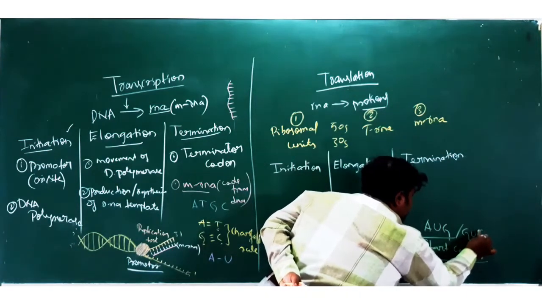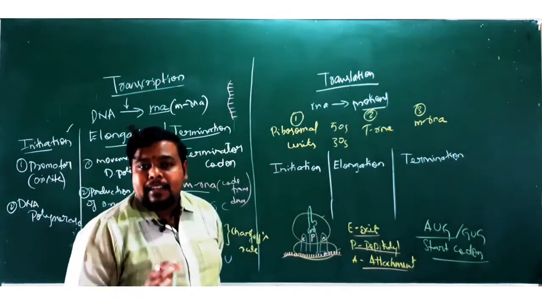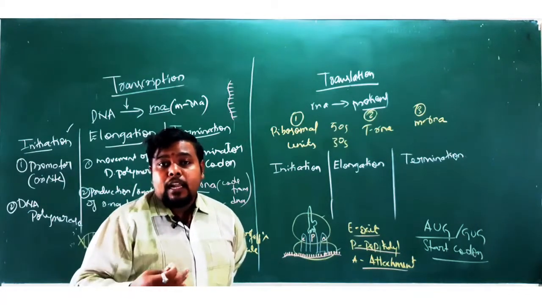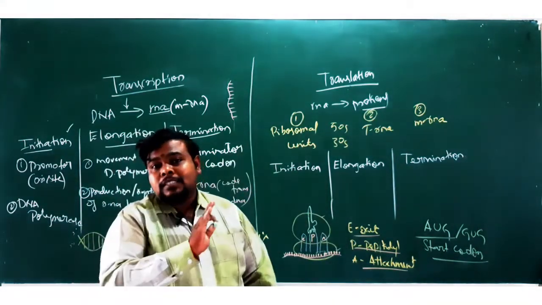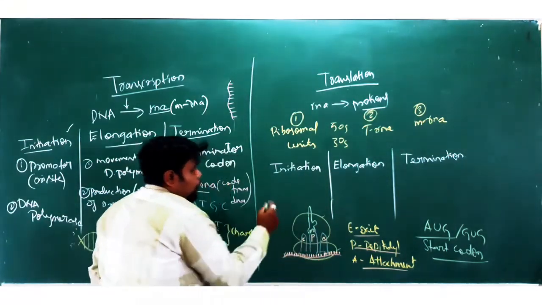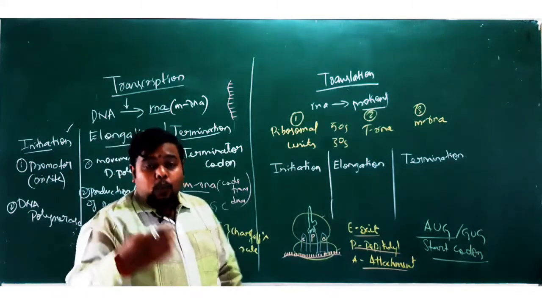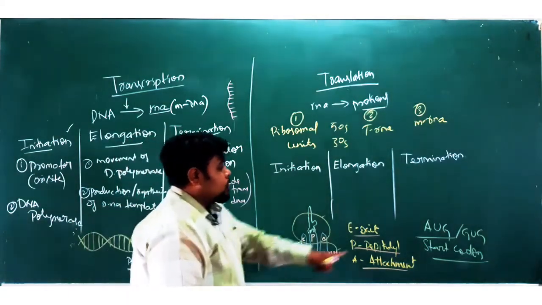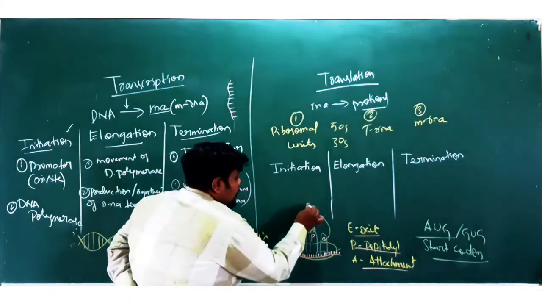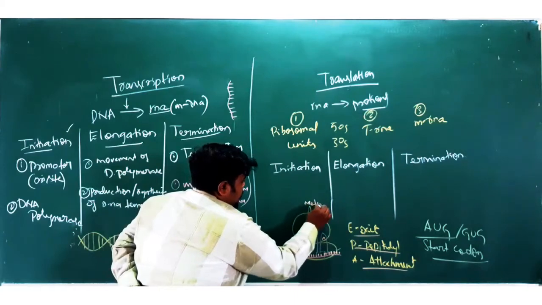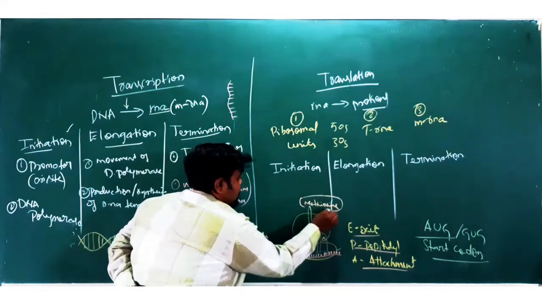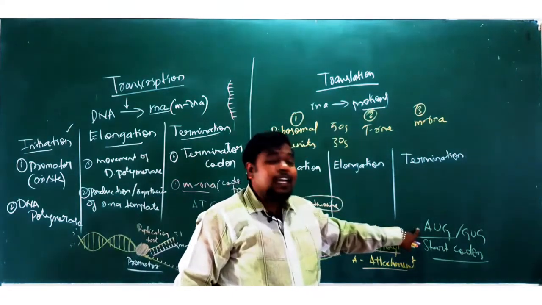AUG or GUG is also called the start codon. Until and unless there is an AUG or GUG, the start codon is not available, the process of translation will never start at all. Once there is a codon called AUG here, the process of translation starts. What do you mean by AUG? This particular codon, AUG, codes for an amino acid called methionine. This is the particular amino acid which is responsible for the codon AUG.